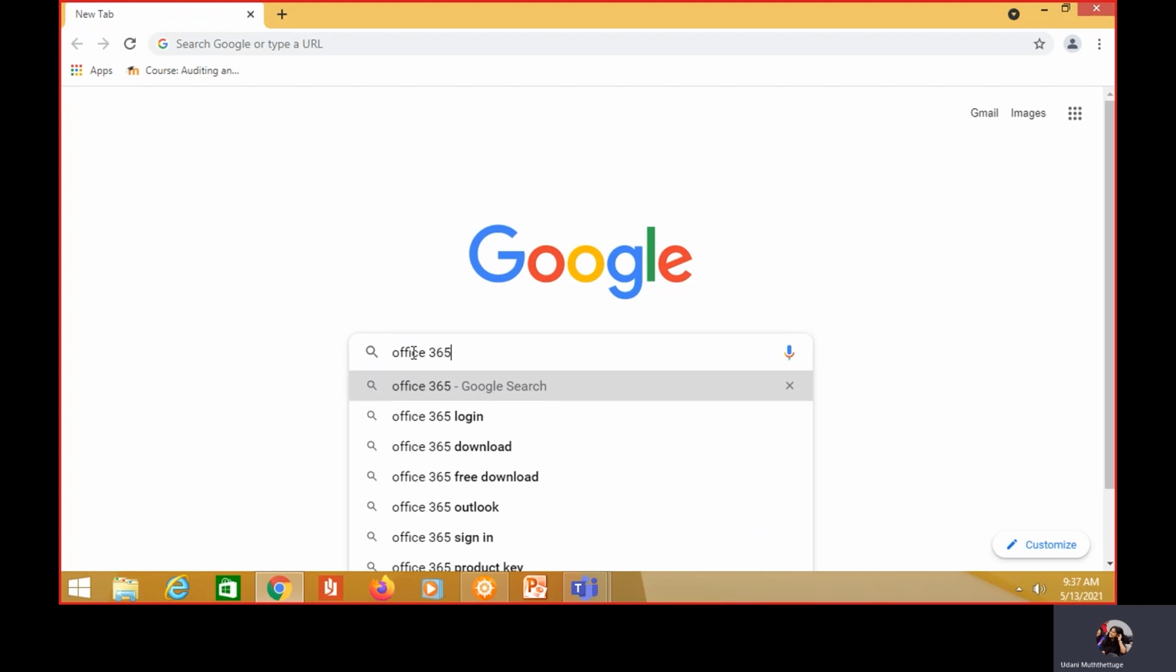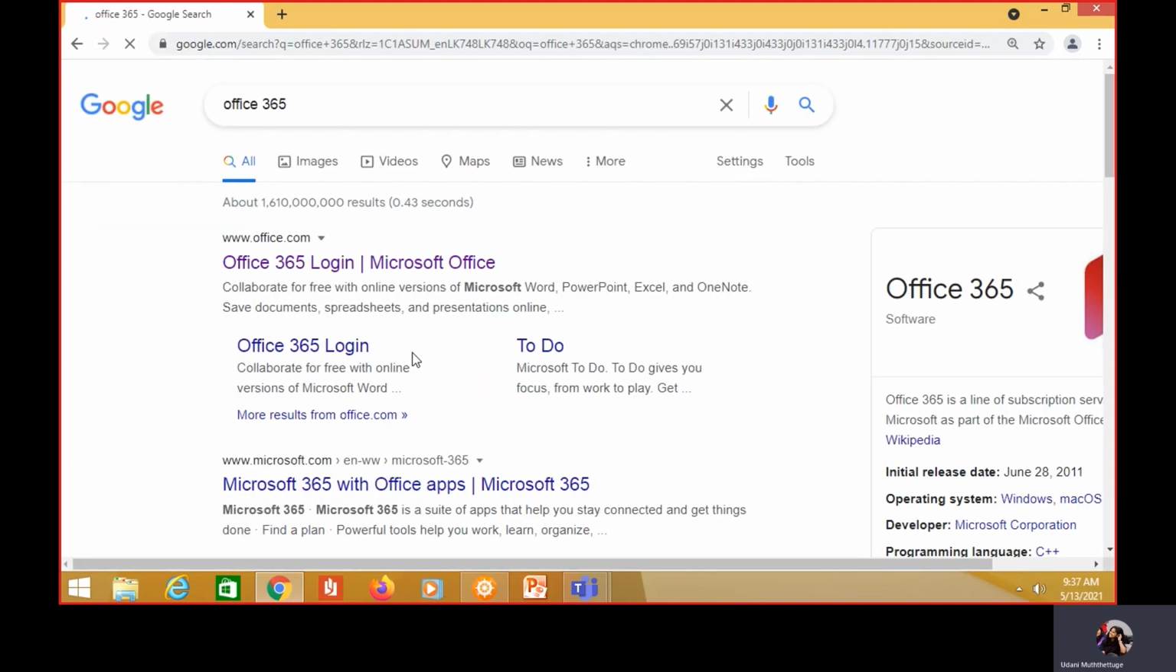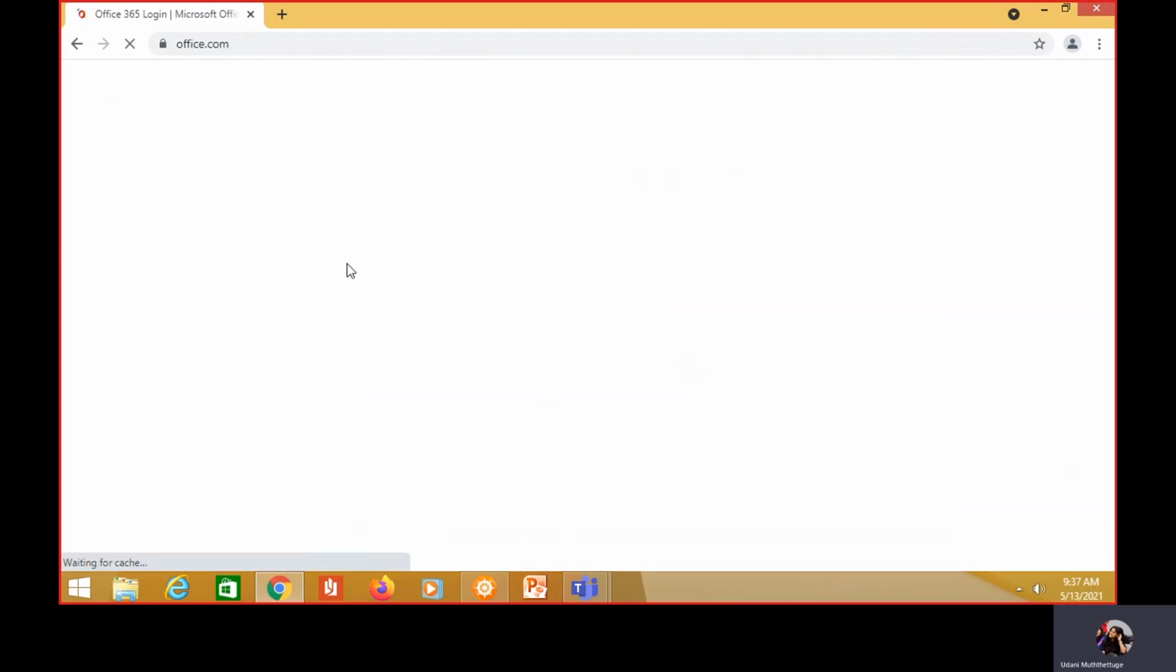So first of all you have to log on to Google, and in the search bar you have to type Office 365. So now I'm going to click on enter. Once you click on enter, students, you will come to this interface. In this interface, you have to select Office 365 login, Microsoft Office.